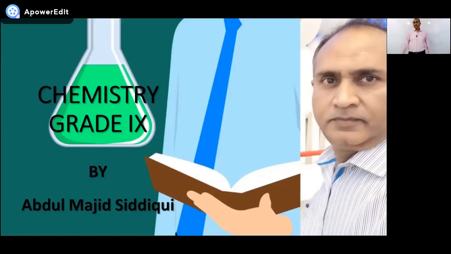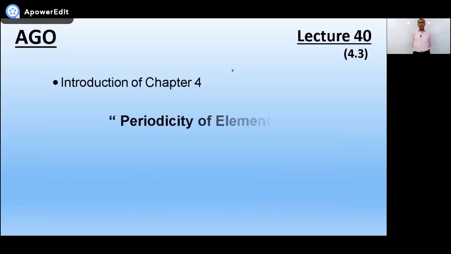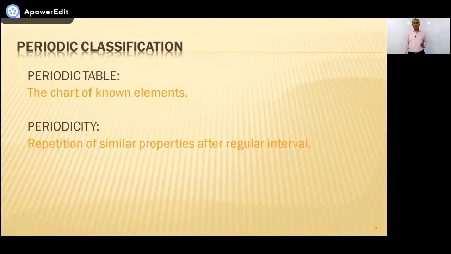Chapter number 4, third lecture of chapter number 4. What is the name of the chapter? Periodicity of elements. What will we do today? We will see the next topic, Mendeleev's periodic table. All right.